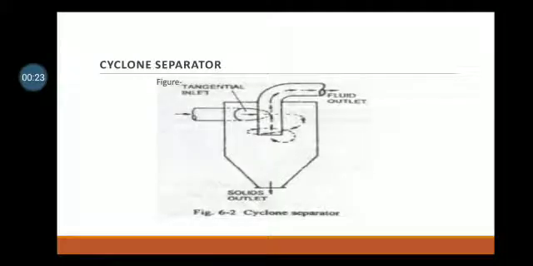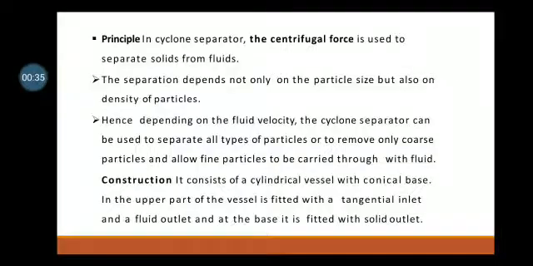Cyclone separator. This is the figure of a cyclone separator. On the upper part there is a tangential inlet, then a fluid outlet, and on the lower side a solid outlet. Principle: in a cyclone separator, centrifugal force is used to separate solids from fluids. The separation depends not only on the particle size but also on the density of particles. Hence, depending on the fluid velocity, the cyclone separator can be used to separate all types of particles or to remove only coarse particles and allow the fine particles to be carried through with the fluid.